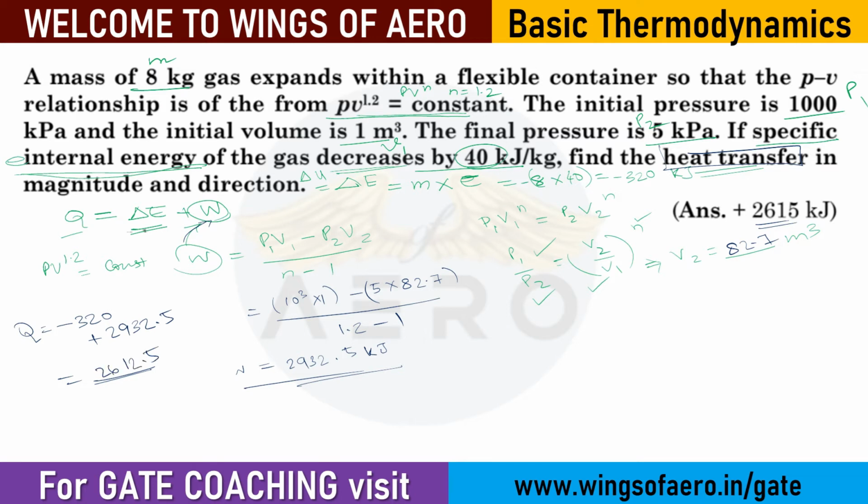2612.5 kilojoule. Fine. So another thing in exam, for this kind of paper, what is meant by magnitude and direction? Magnitude is this value 2612.5. Direction means whether it will reject out or it is an addition.